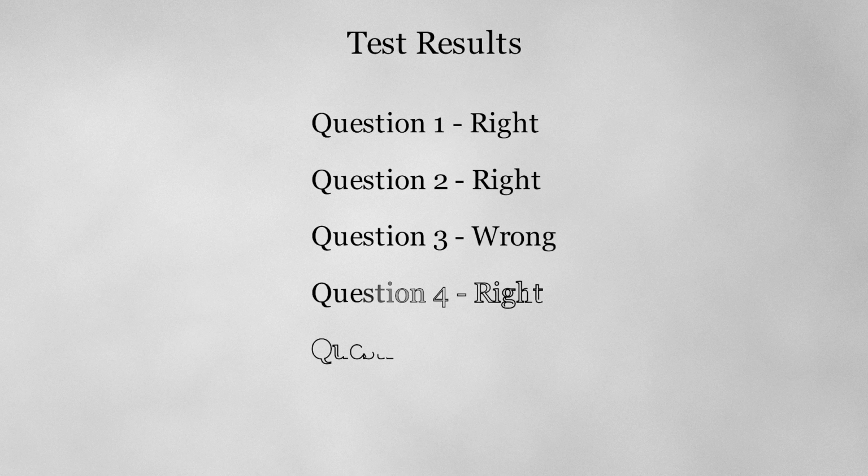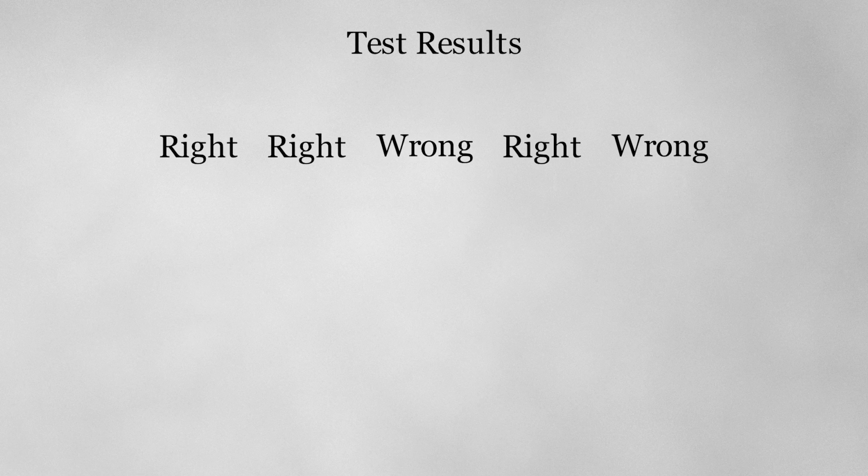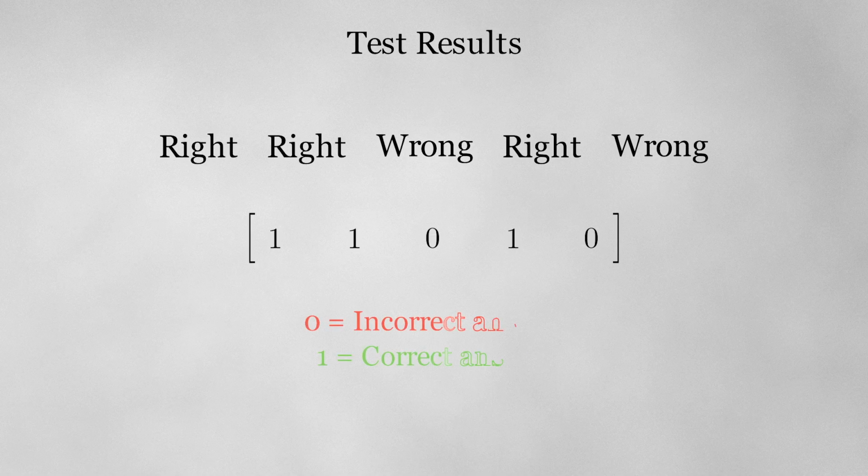For example, let's imagine I'm a teacher trying to grade a test. There are 5 questions on the test, and each one is either right or wrong. Let's represent this as a sequence of 5 numbers, where a 1 represents getting the question right, and a 0 represents getting the question wrong. Of course, I could just sum up these numbers to get a score for the test, but I want to be able to weight the questions differently.